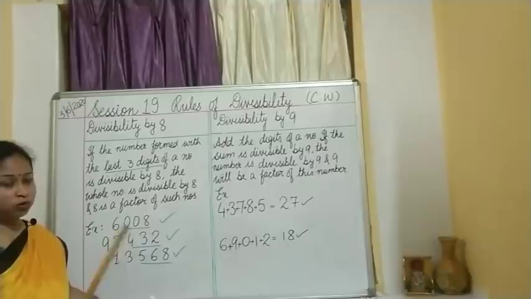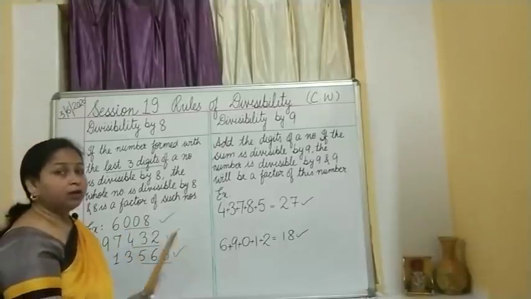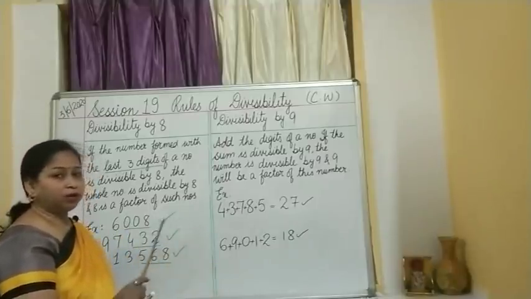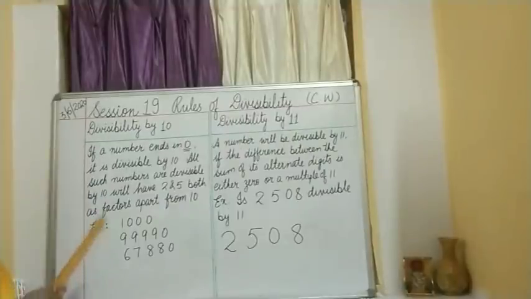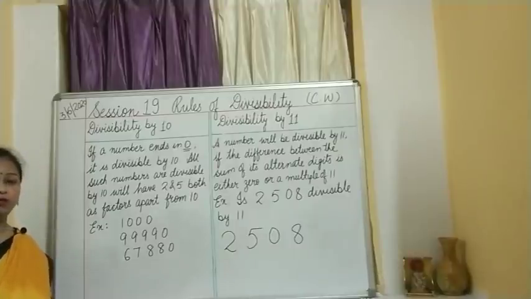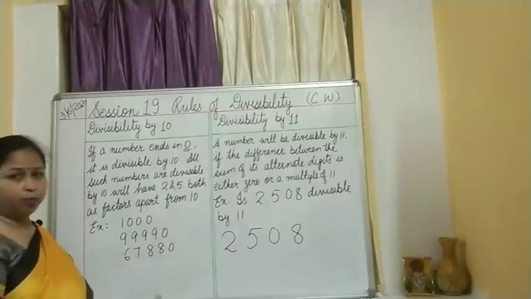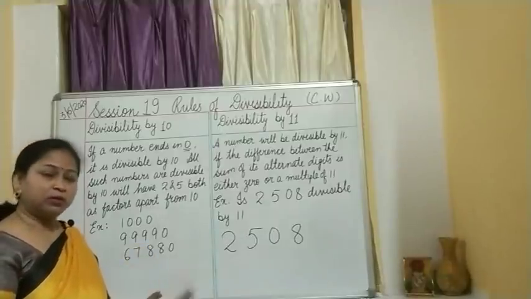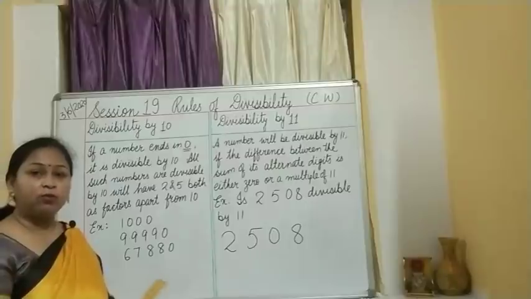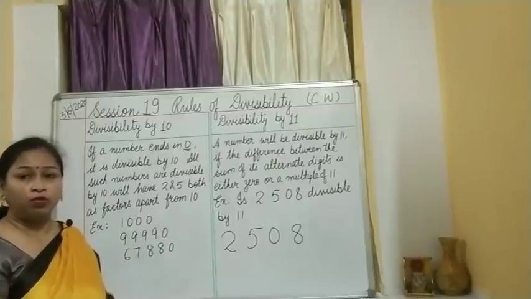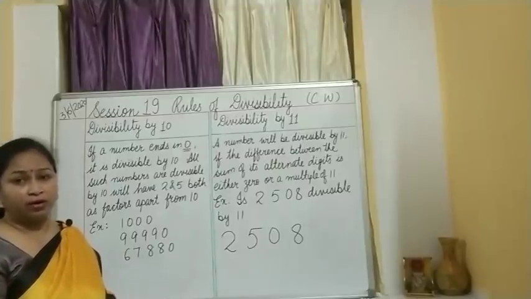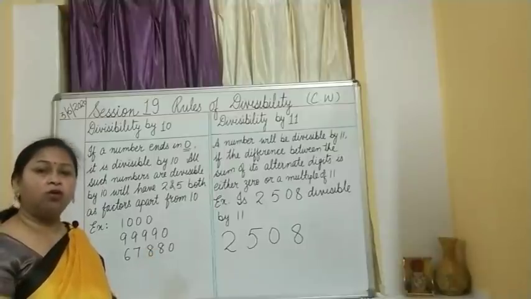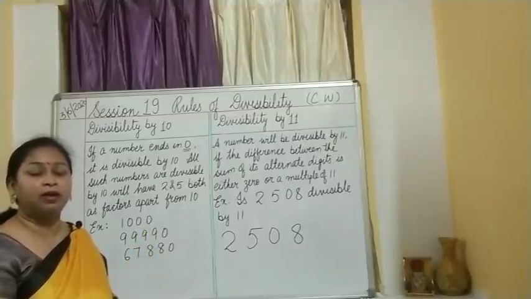Okay. So till here all the things are clear. Let us move on to the next two numbers, 10 and 11. Children, look at the easiest rule of divisibility, that is divisibility by 10. You only have to check whether 0 is present at the end or not. If any number ends in 0, it is divisible by 10. And if you look at the multiples of 10, what will you get? 10, 20, 30, 40, like that. You can go on till 100, 1000, lakhs, any number.